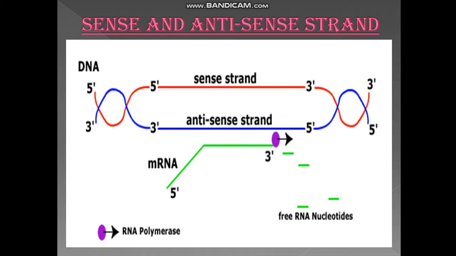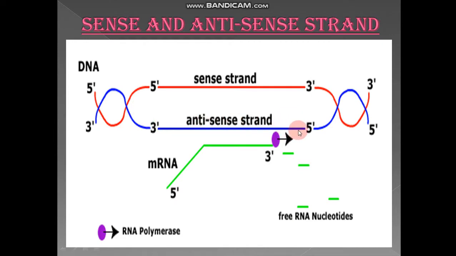Here what happens? The two strands are separated. So one strand is called the sense strand and the other strand is known as the antisense strand. Or you can call the sense strand the coding strand and the antisense strand the template strand. Now, out of these two strands, the one strand which is running from 3' to 5' direction is called the template strand or the antisense strand.